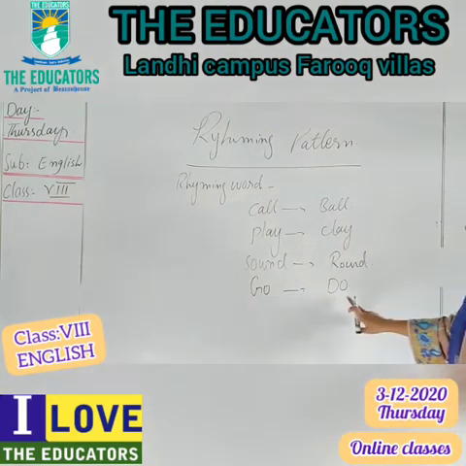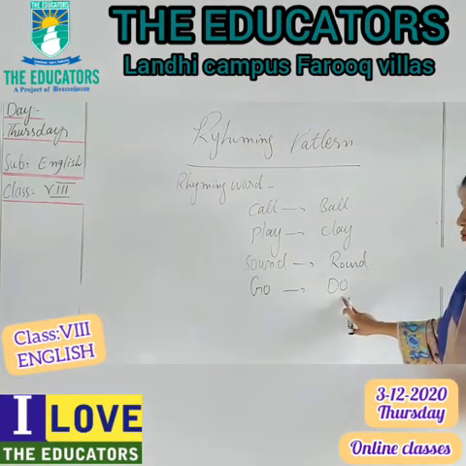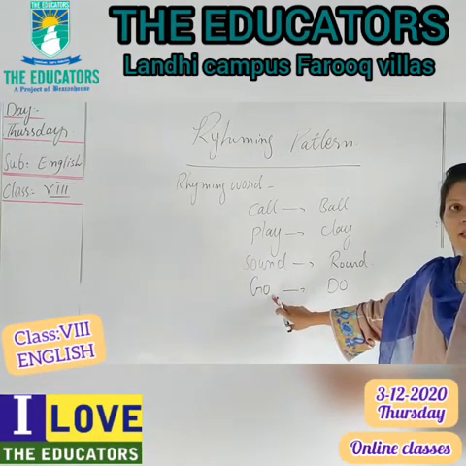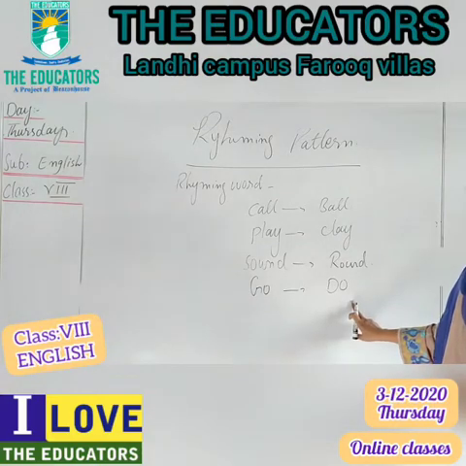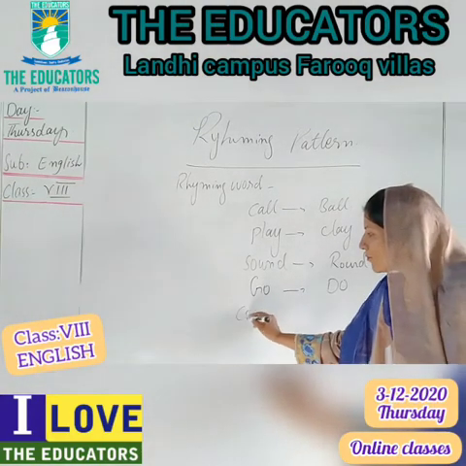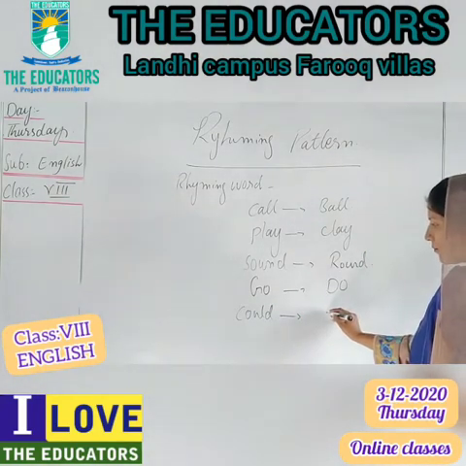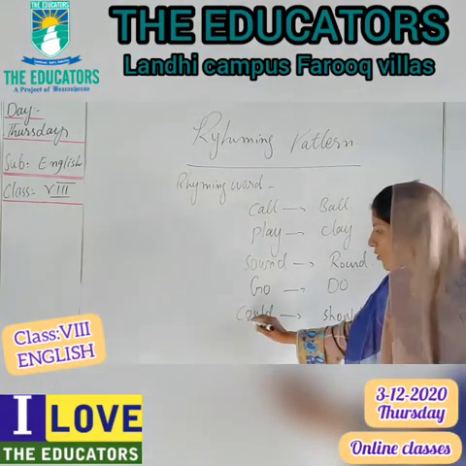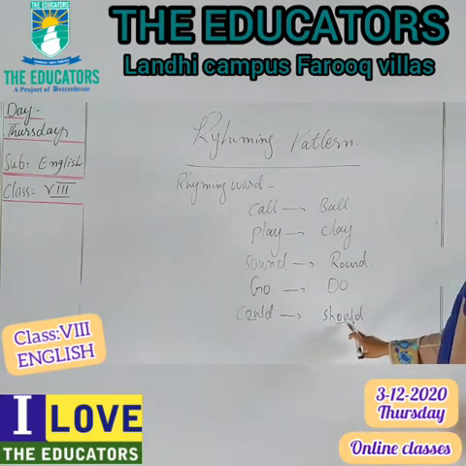When the spelling is same, but the sound is different: go is ending on O, do is also ending on O, but they are not giving us the same sound. The spelling is the same, but the sound is different. Just like could will go with should. This OU has the same sound, could and should.